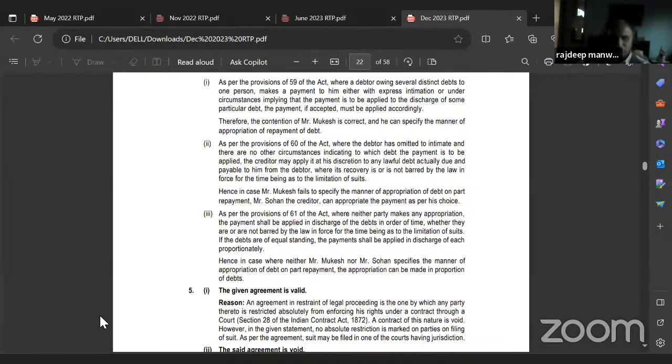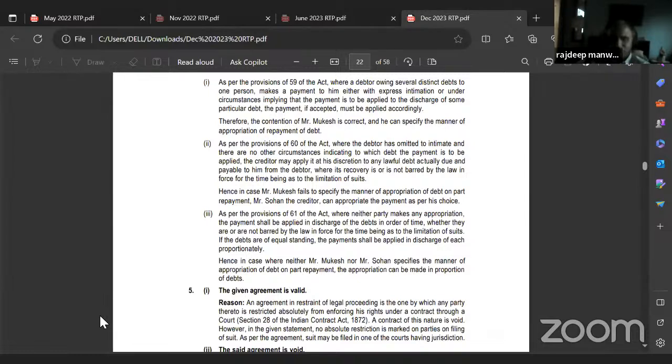Hence, in case Mr. Mukesh fails to specify the manner of appropriation of debt on part repayment, Mr. Sohan, the creditor, can appropriate the payment as per his choice.